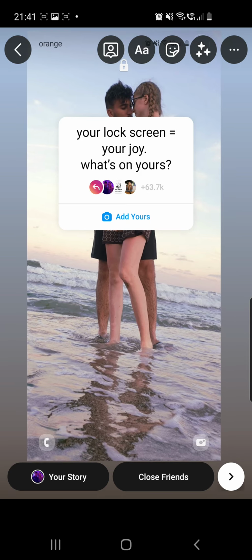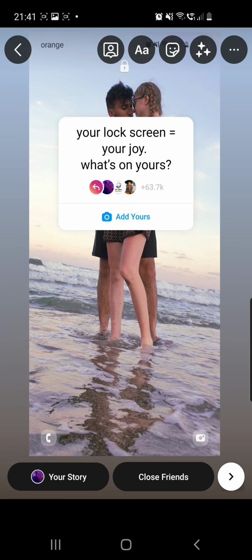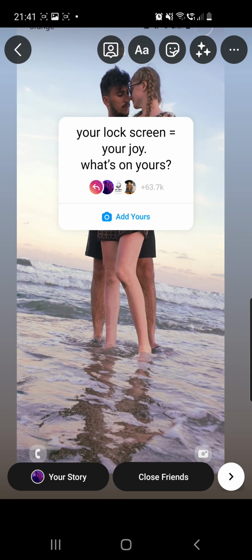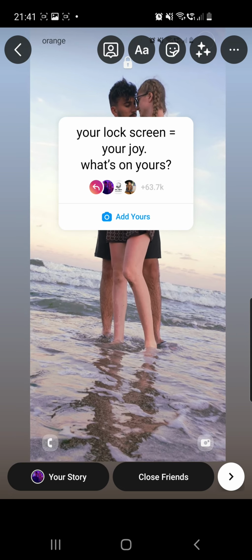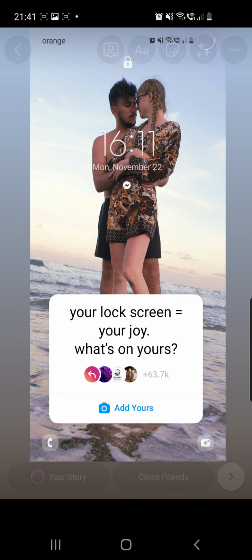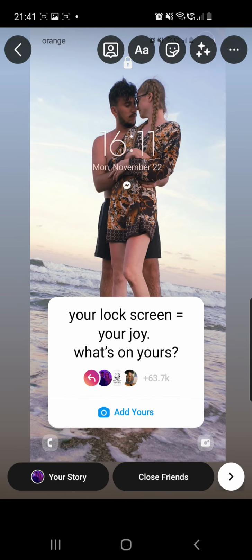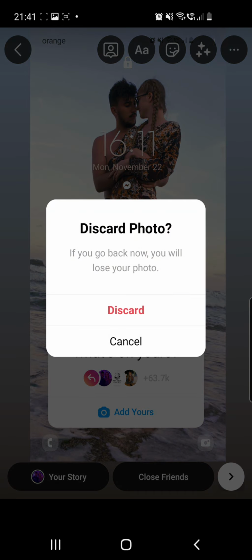with your lock screen. You can make your photo bigger or smaller and place it where you want, and you can do the same thing with your sticker. So once you're happy with it, you can share it with your friends. Click on the your story button from the left bottom corner and your story will be shared.